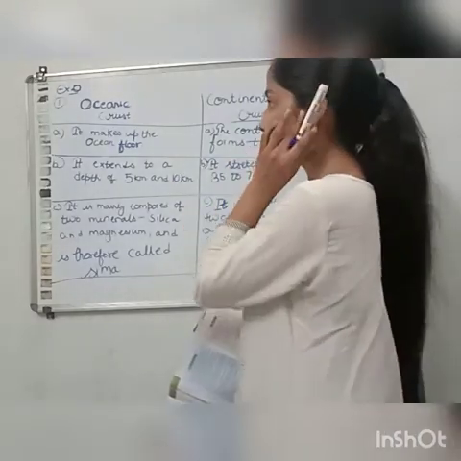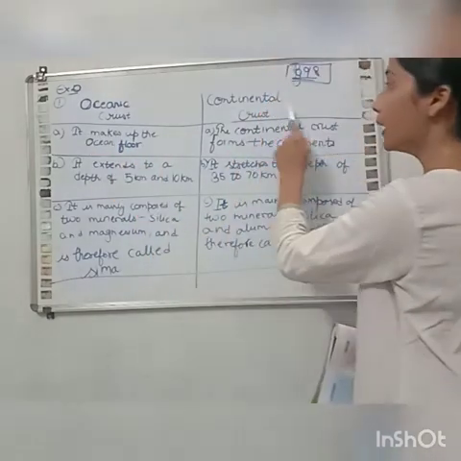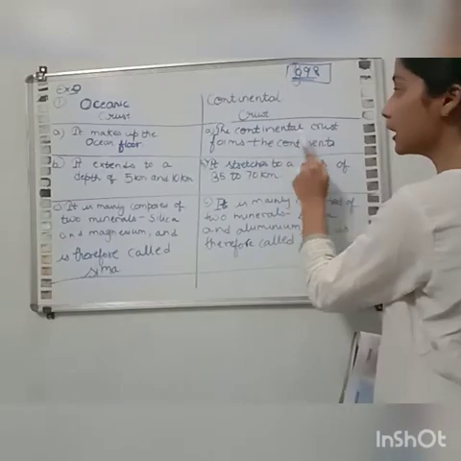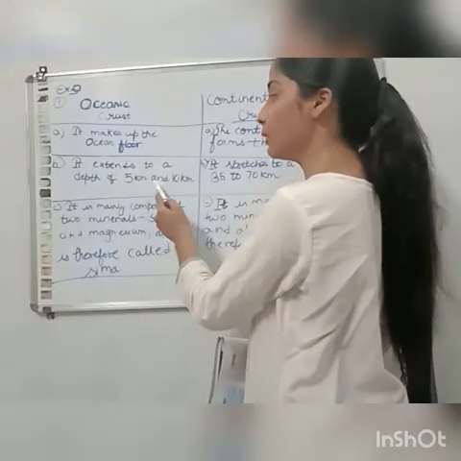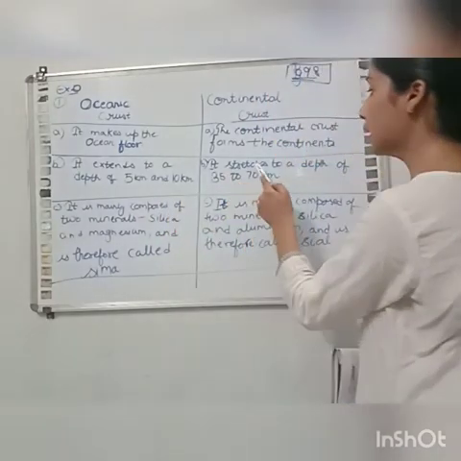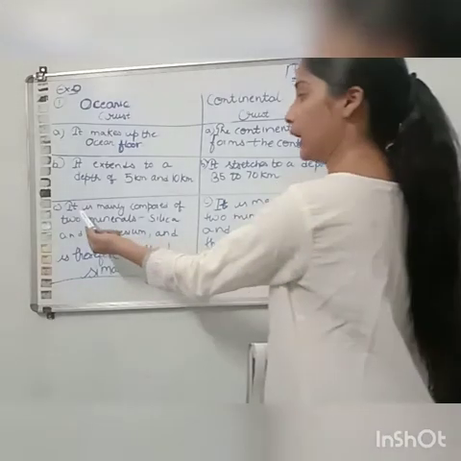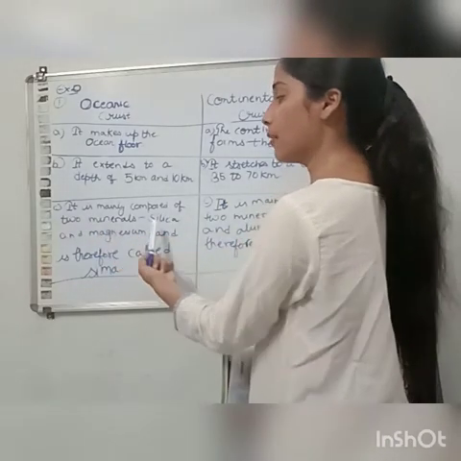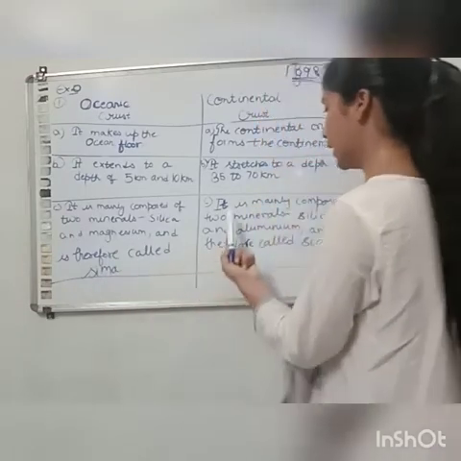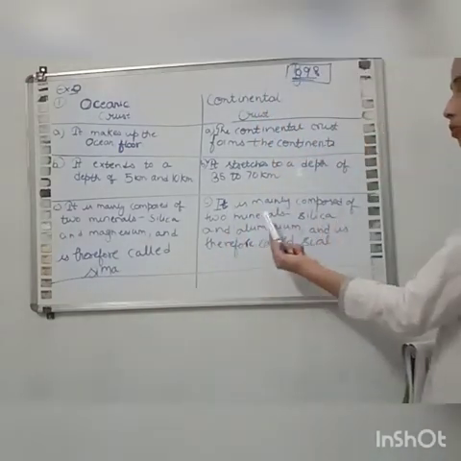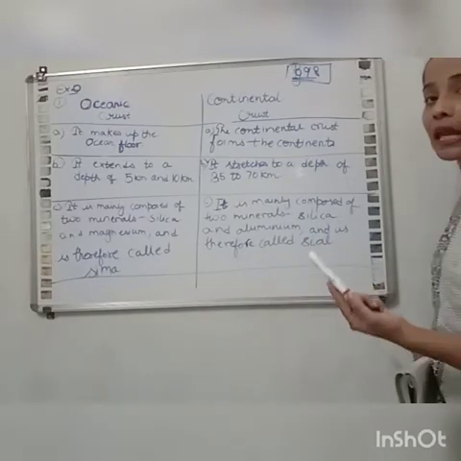How will you write down the answer? Oceanic crust: it makes up the ocean floor. Continental crust: the continental crust forms the continents. Oceanic crust extends to a depth of 5 to 10 km. Continental crust stretches to a depth of 35 to 70 km. Oceanic crust is mainly composed of two minerals, silica and magnesium, and is therefore called sima. Continental crust is mainly composed of two minerals, silica and aluminium, and therefore it is called sial.